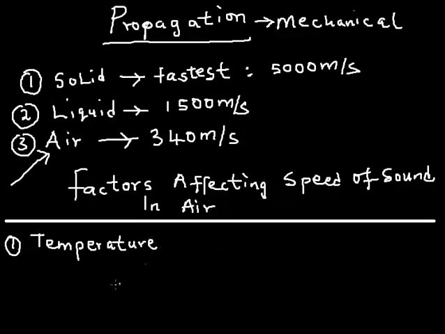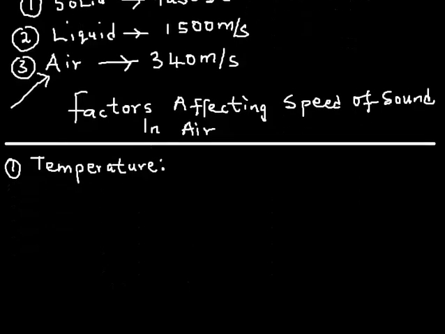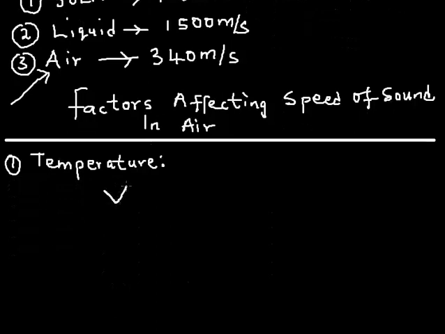All right. Now, how temperature actually affects the velocity of sound is what I'm going to generate by this relationship. The velocity of sound in air is directly proportional to the square root of the absolute temperature. The capital letter T is the absolute temperature. What does this simply mean? That as the temperature of the air increases, the velocity of sound in air also increases.